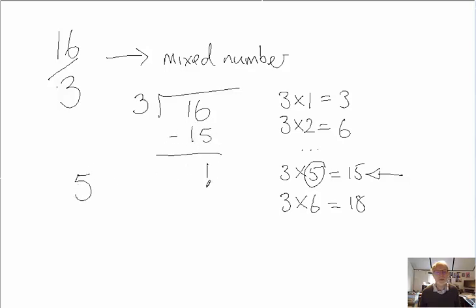3 times 5 is 15. If we take 15 away from 16, we're left with 1, so we're left with 1/3. That's 1/3 left over, and there's our final answer. Not too bad. Now you can pause the video at this stage before we go on to 18, and roll this back and play it to yourself to see if you get what I'm after. Alright, I'll pause for a second there.